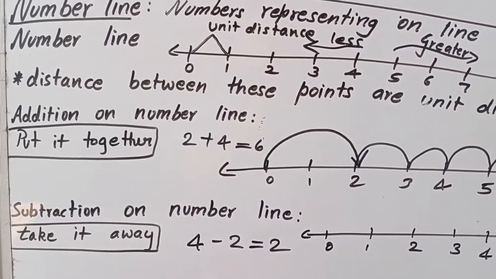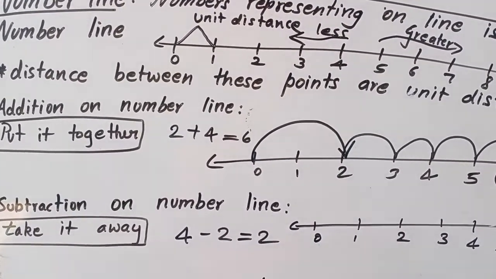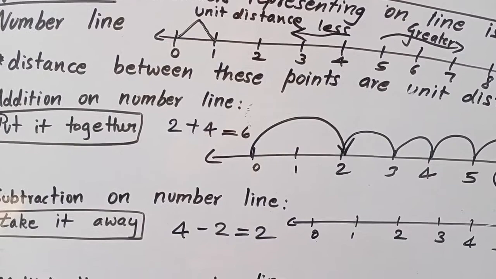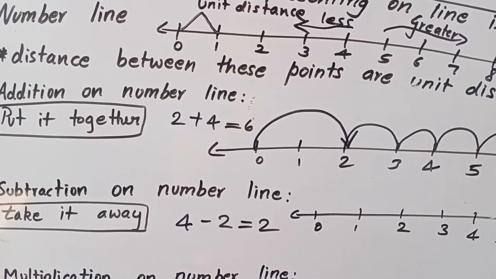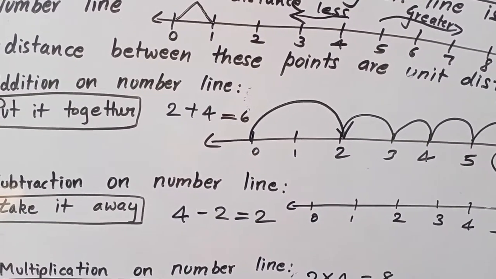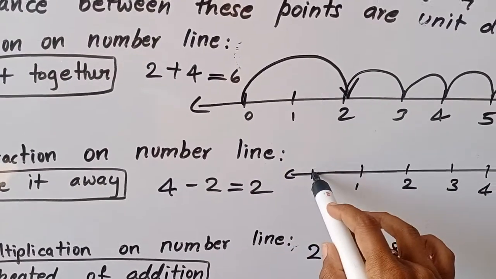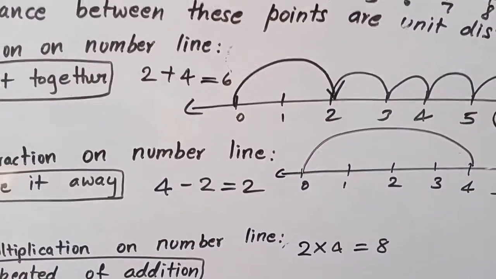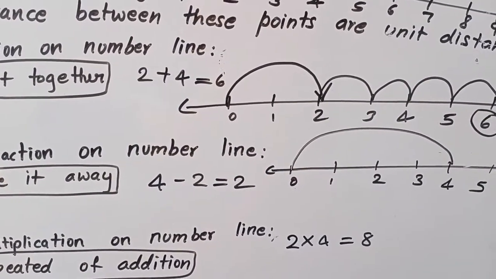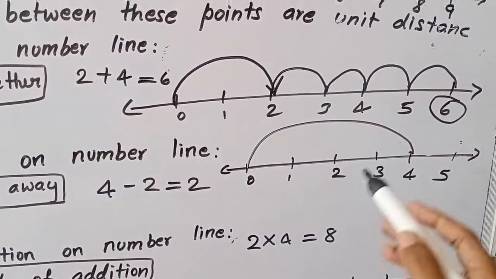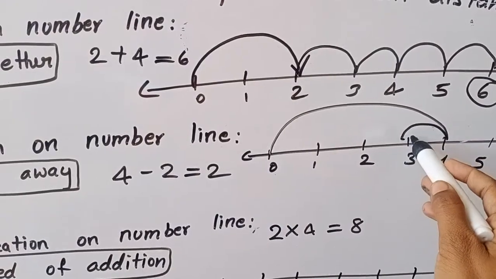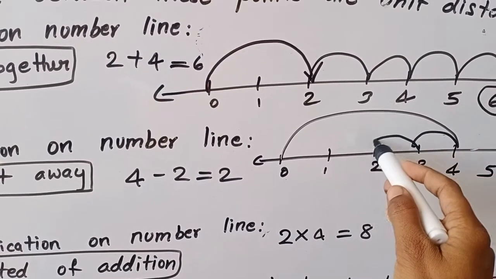Now we'll go to the subtraction. 4 minus 2 is equal to 2. How? Subtraction gives the meaning of take it away. We have to take it away. So let us go first to 4, as they said. Now I have to come away from that, 2 places. 1, 2. I am coming away from the 4.